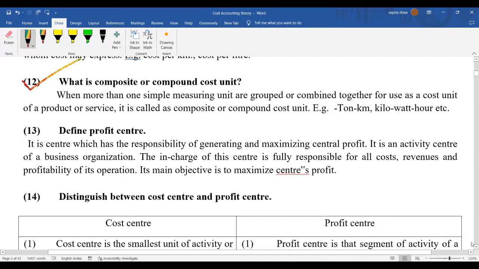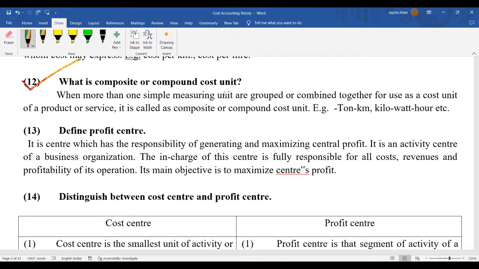Next thing is composite or compound cost center. Tell me how we actually measure speed. We say this much kilometer per hour. Understood? So it is a combination of two units.